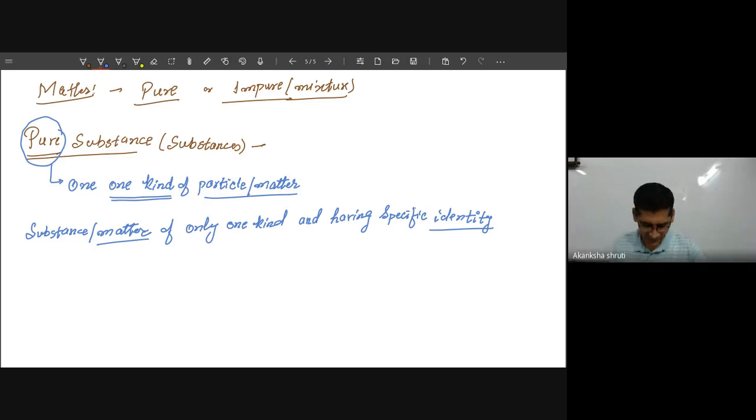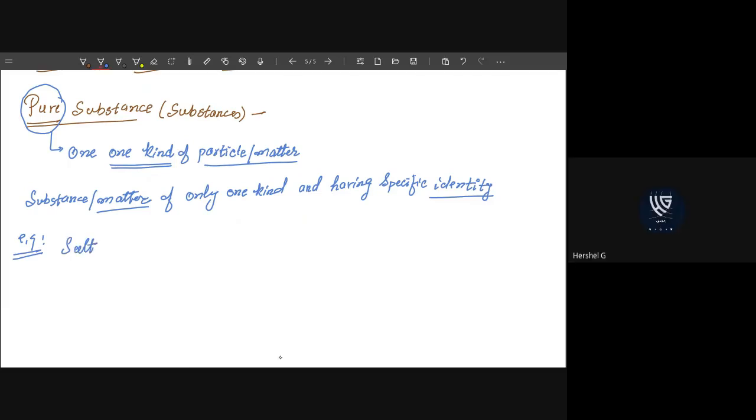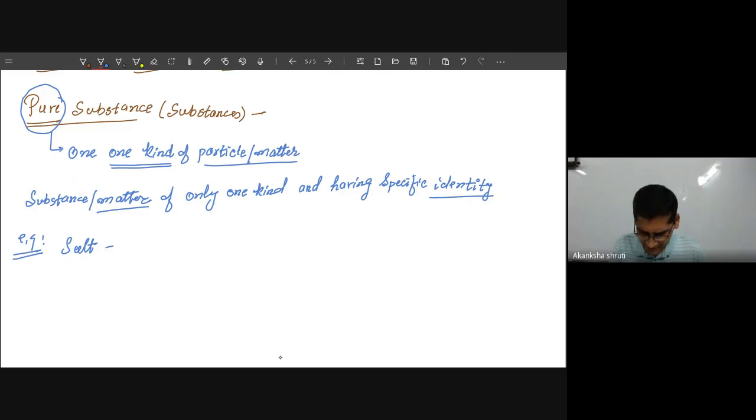Example: if we consider this salt, this is basically our table salt, or whatever we are eating, that is also called common salt. If we understand the characteristic, it consists of two elements.